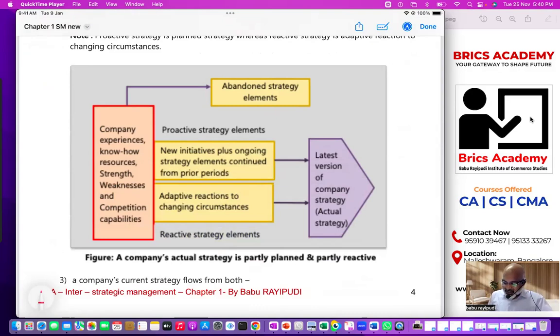So it says company strategy. This is company strategy. Let's say I want to become number one. Assume. This is the actual strategy. Actual strategy means the company has decided to become number one in the market, or the company wants to increase market share, or the company wants to reach this position, that position, etc. So this is the actual strategy. In my simple example, let's say the company has decided to become number one, or to achieve something, or to become a global company, or to have business across all the states, like this.